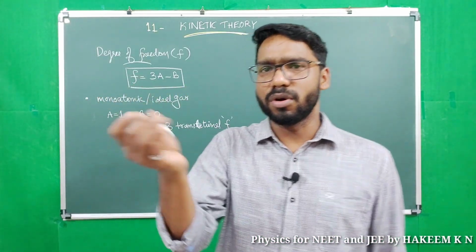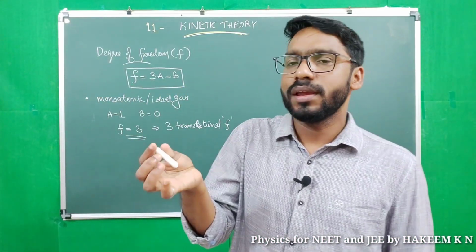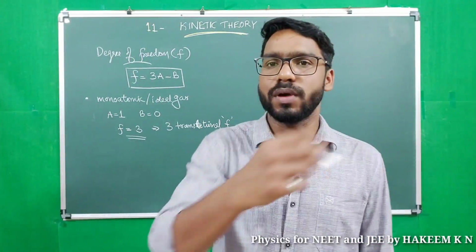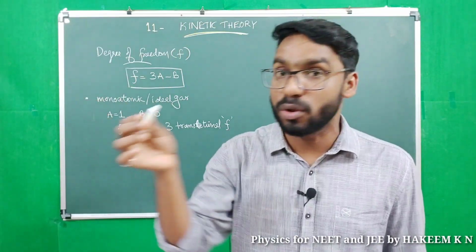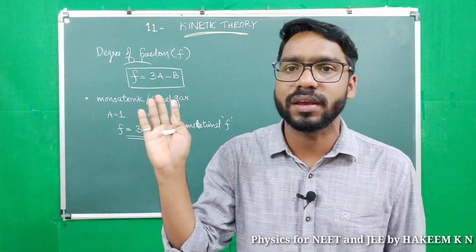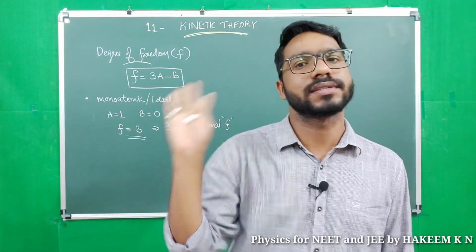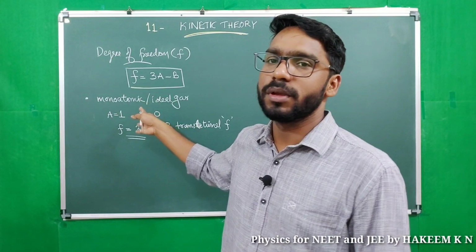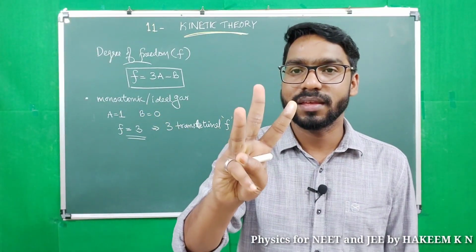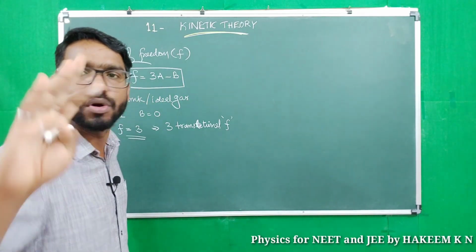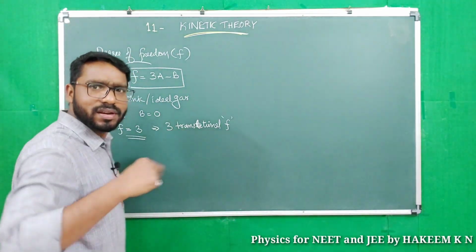A monoatomic molecule's energy, its velocity, we can split in 3 ways: along the x-axis, along the y-axis, and along the z-axis, 3 components. So it possesses 3 types of kinetic energy: x-axis, y-axis, z-axis kinetic energy. So the degree of freedom of a monoatomic molecule is 3. 3 ways of energy, all translational.